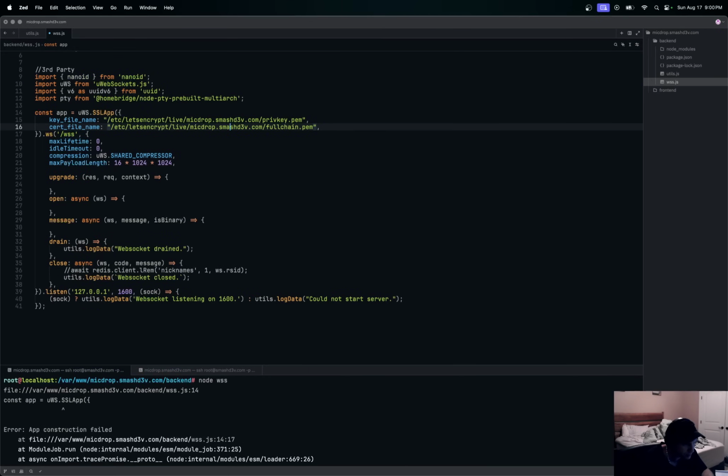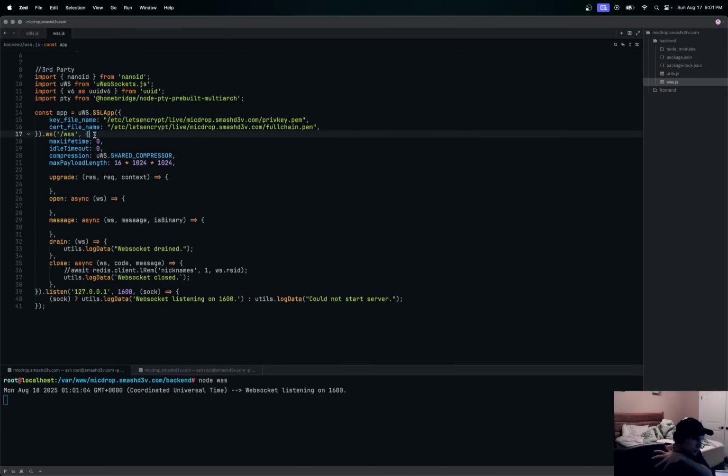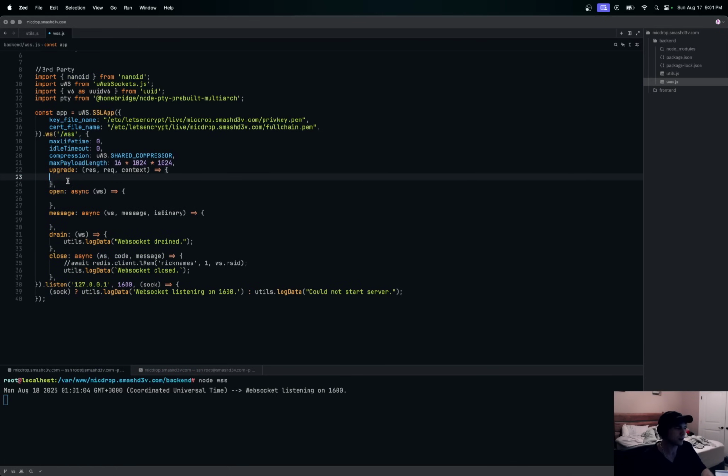Okay, smash dev. So yeah, this is the error you'll get. Normally you will see app construction failed if these key certs are wrong. So once in a while, it happens to me now and then, I had typos, and it's definitely because of these things. Usually I say that and now watch it not run, but it ran. So yes, the majority of the time, if you see the failed construction message, it's because of a typo in here, or it can't find these right here, or permissions, or something wrong with the key file or the cert file name.